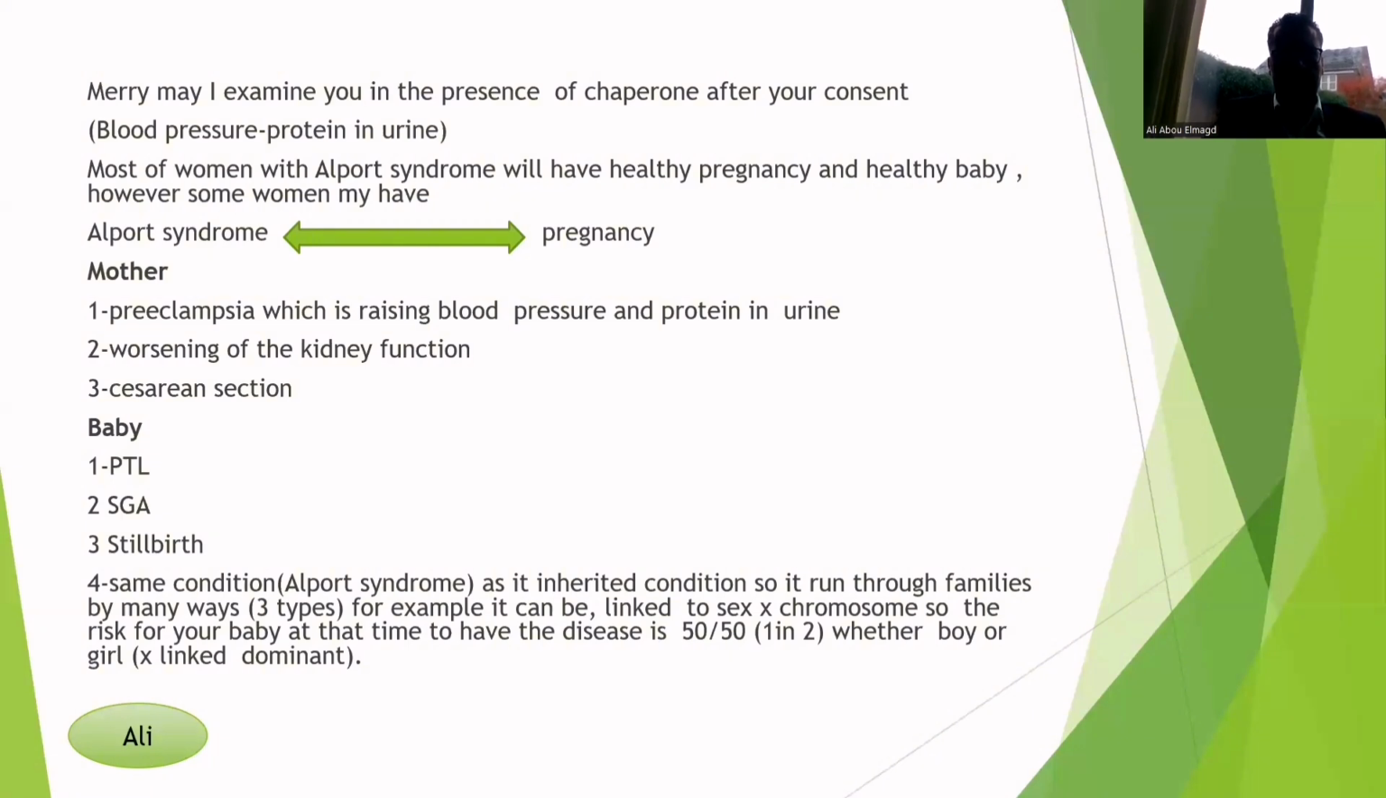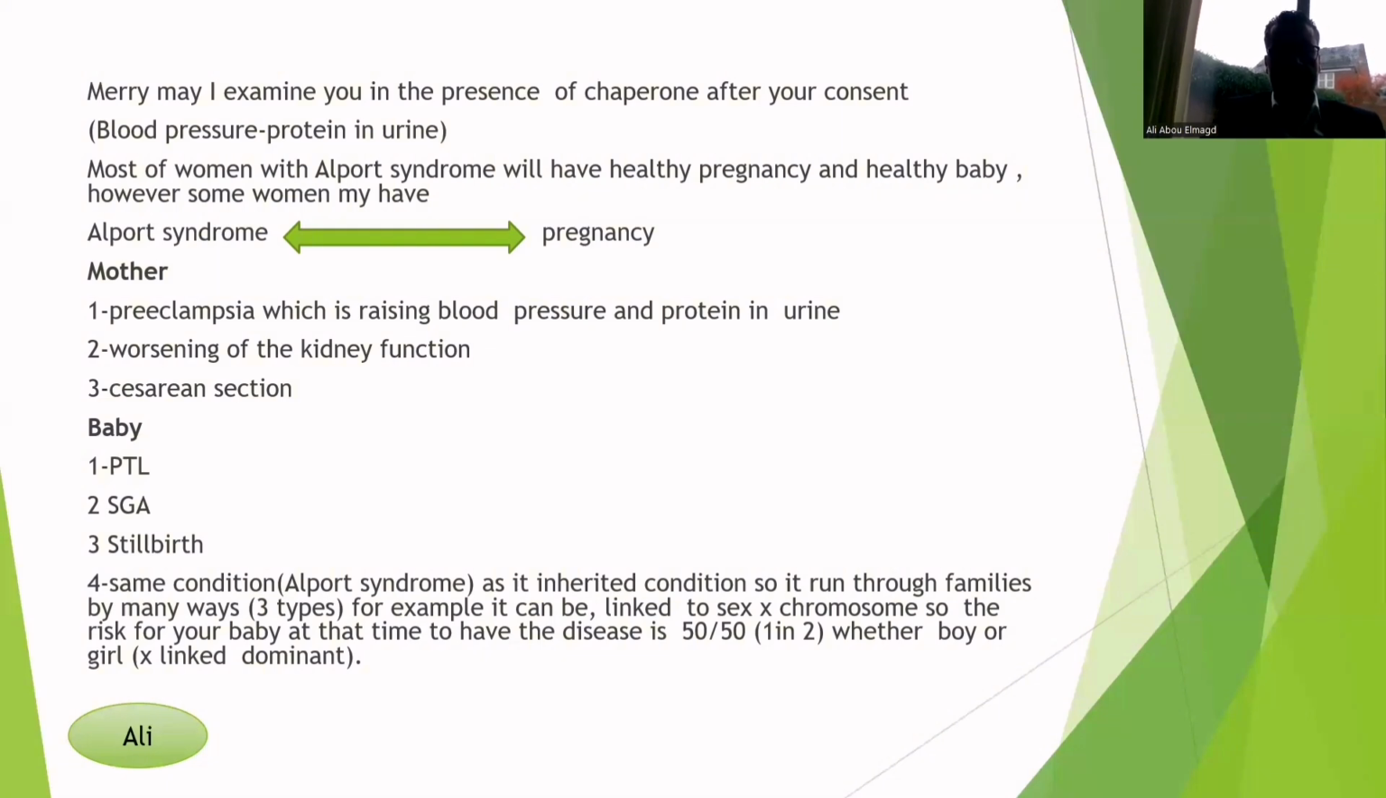So normally when we talk about any medical disorder in pregnancy, we talk about the effect of this disease on the pregnancy and the effect of the pregnancy on this disease. So what is the effect of Alport syndrome on pregnancy? The mother may have preeclampsia, which is raised blood pressure and protein in urine. They may have worsening of her kidney function.